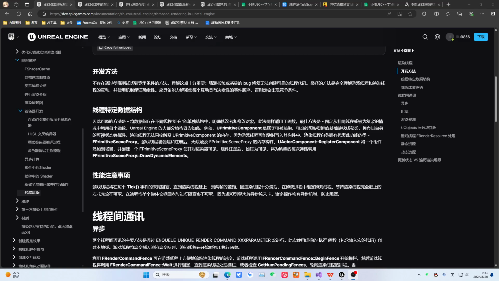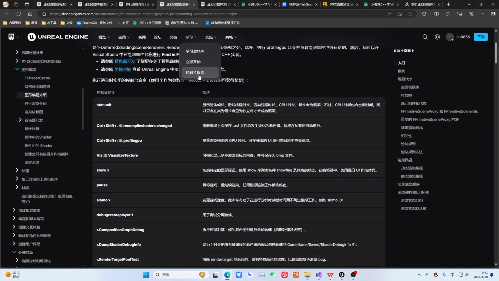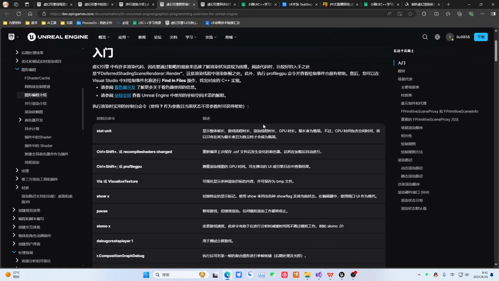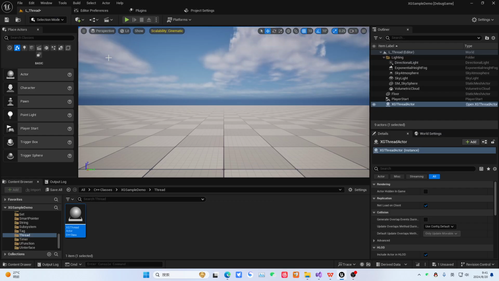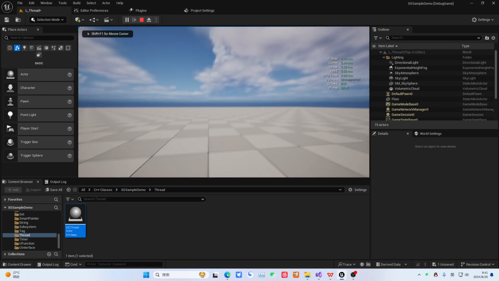So how do we do it? Then it's very simple. We take the data that someone needs to use and separate it. That is, the game thread, you use your own data, and the render thread, you use the render thread's data. Neither of you should affect the other, right? So how do we do it? It is to completely separate this thing. After separating it, we regularly update our mirrored resource.